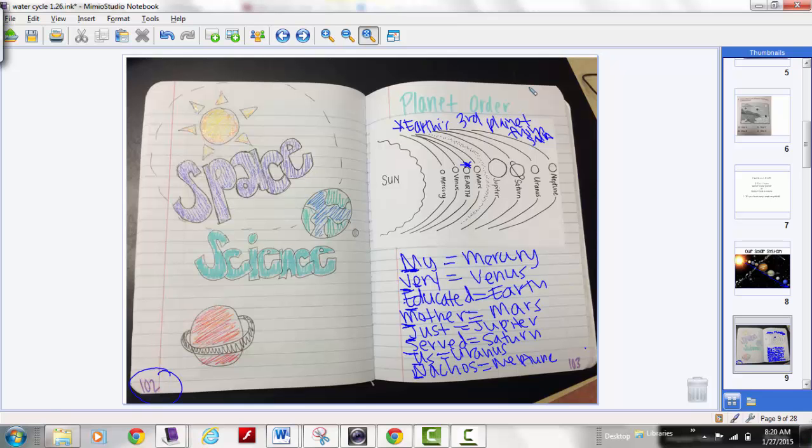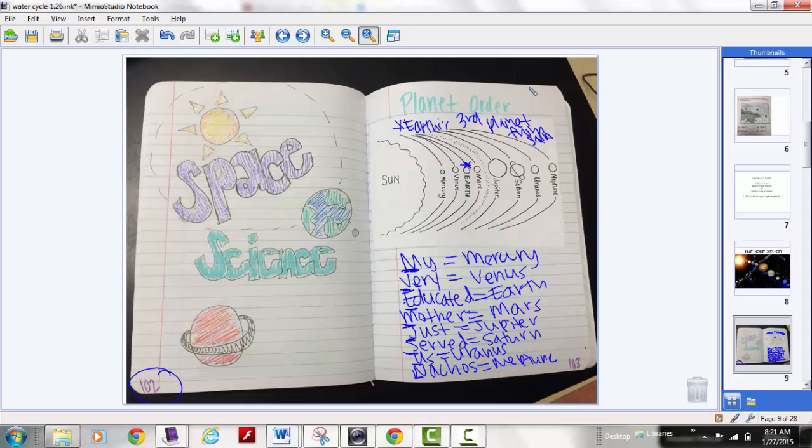that's where we live. Okay, so I could ask you a question, what is the order of the planets? And you would need to tell me Mercury, Venus, Earth, Mars, Jupiter, Saturn, Uranus, Neptune by remembering my very educated mother just served us nachos. Or I could say which of the following planets is closer to the sun than Earth. You would have to then know the order, and your answer would either be Mercury or Venus.